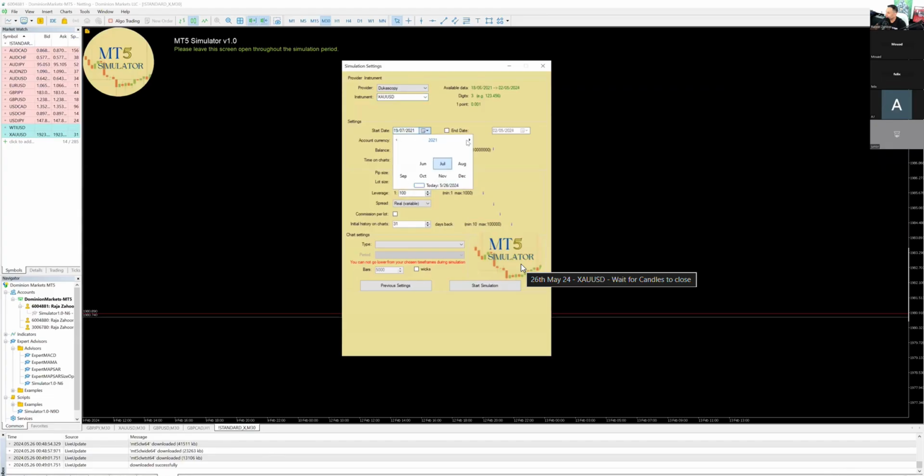Let's take a look at this over here now. April, 7th April. Let's start with $10,000 over here. This history on charts basically means how many candles you want to see all the way back. That's all it means. So we're going to go with the standard chart. Period is going to be 15, which means the lowest time frame that you want to see.